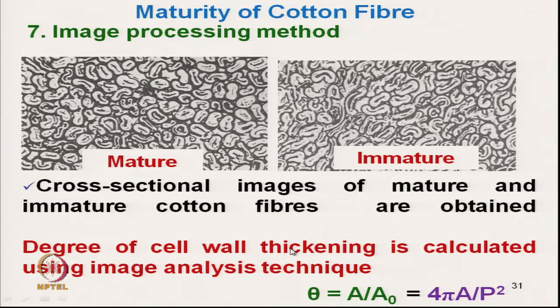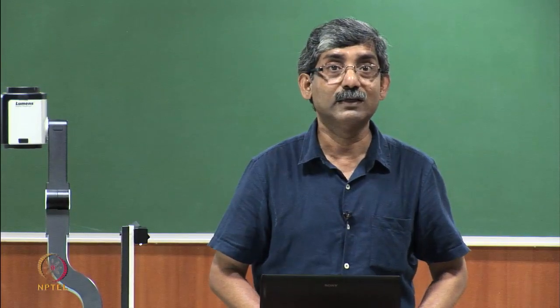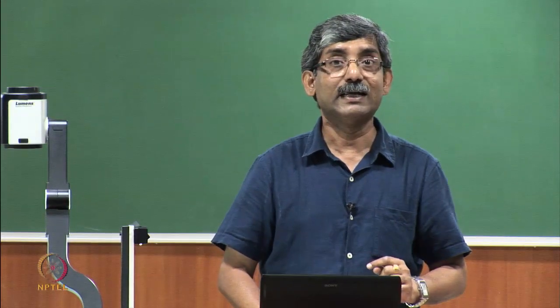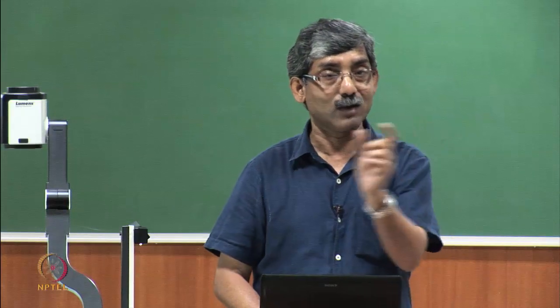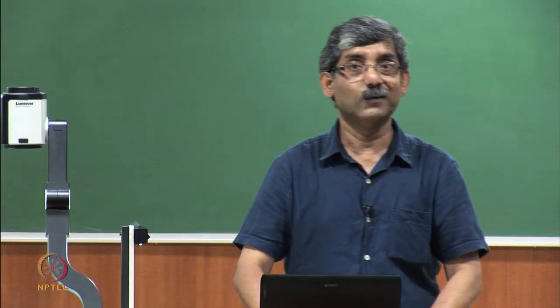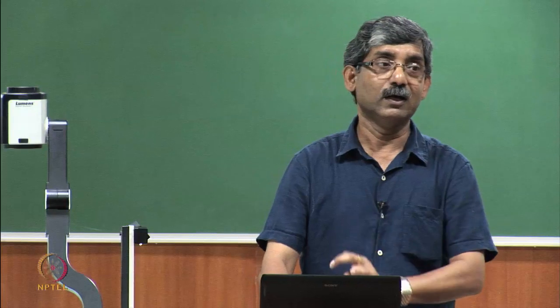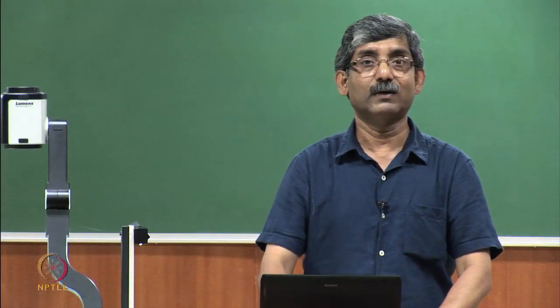Okay. Now, another question can be: by measuring the diameter of the fiber or by measuring the cell wall thickness, can we measure the degree of thickening? It is not possible, because people get confused between degree of thickening and cell wall thickness. From there we cannot measure it, but if we can measure the perimeter and actual area, then only we can measure the degree of thickening.